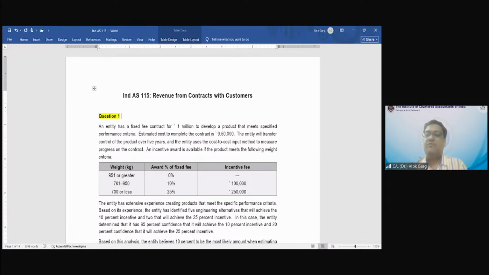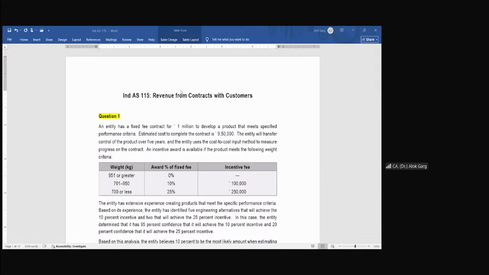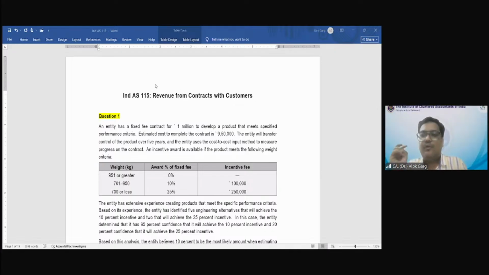So 20 lakh divided by 1 crore, 20% will come out. So this is the input method. This is how the percentage of completion, and thus the revenue, is going to be recognized.